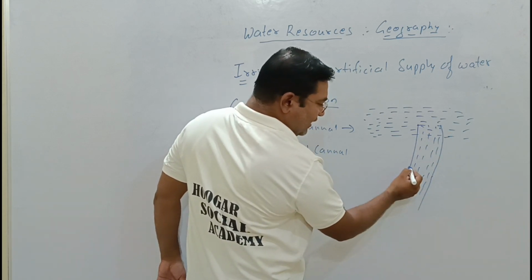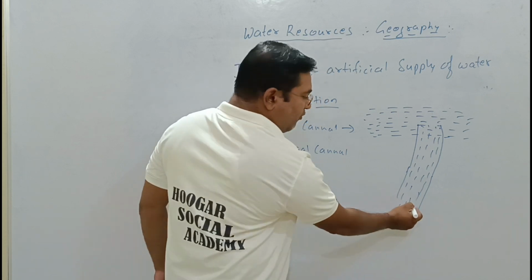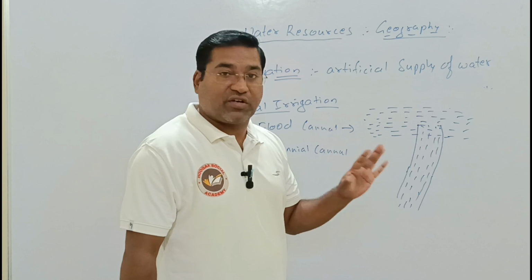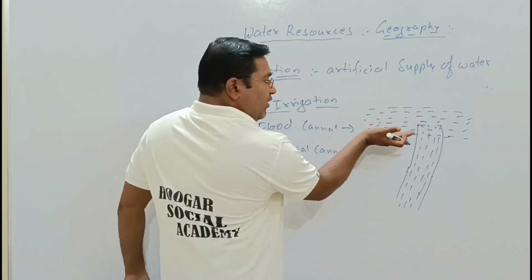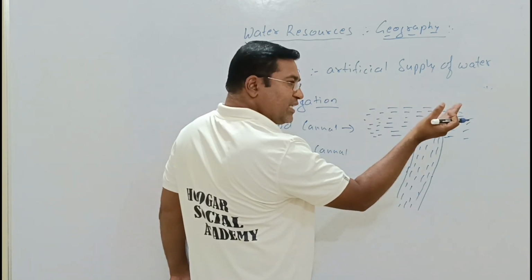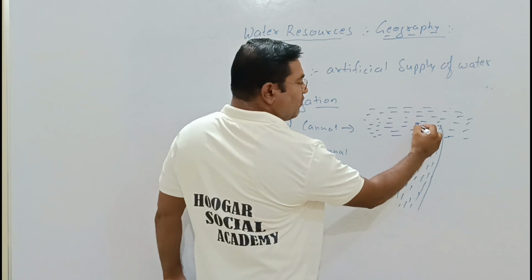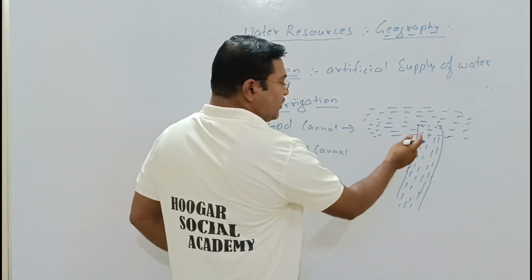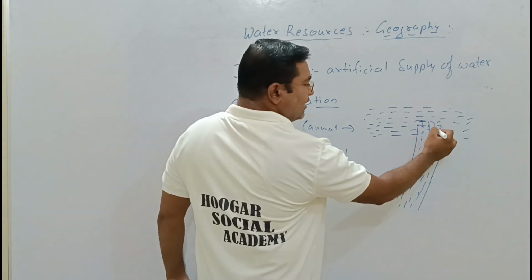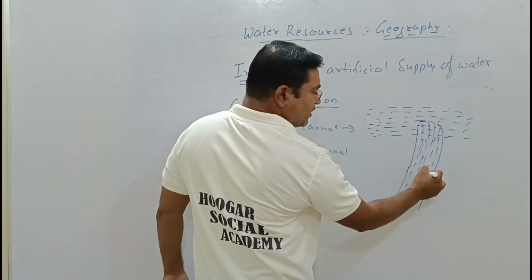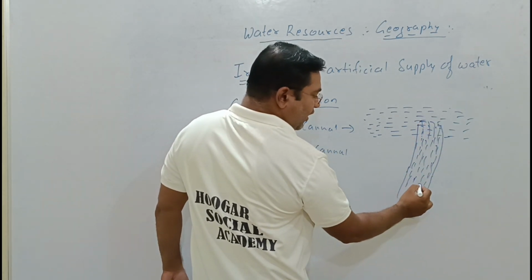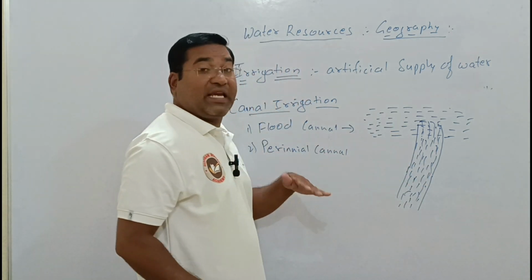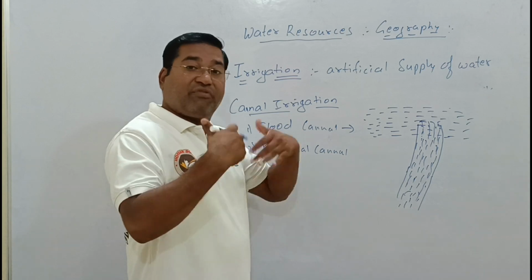Where the canal reaches, there is a flow of water without any sort of machinery. There is no need of any machine to lift the water. Due to heavy rainfall or any other reason, if the water level increases, the canal attached to the river turns the water, and it flows towards this blank area, which we call a canal. So this is a flood canal. The word itself says it.